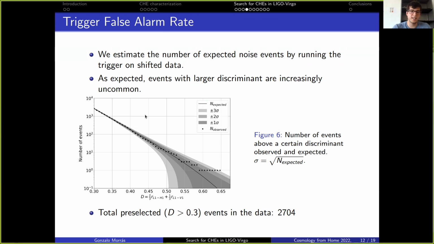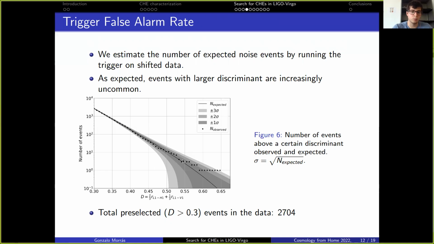By doing this we obtain the number of expected noise events, which is shown here with the gray lines. And what we observe is that the larger the trigger discriminant is, the fewer events we expect to come from noise, which makes sense given the fact that we are discriminating noise against signal.